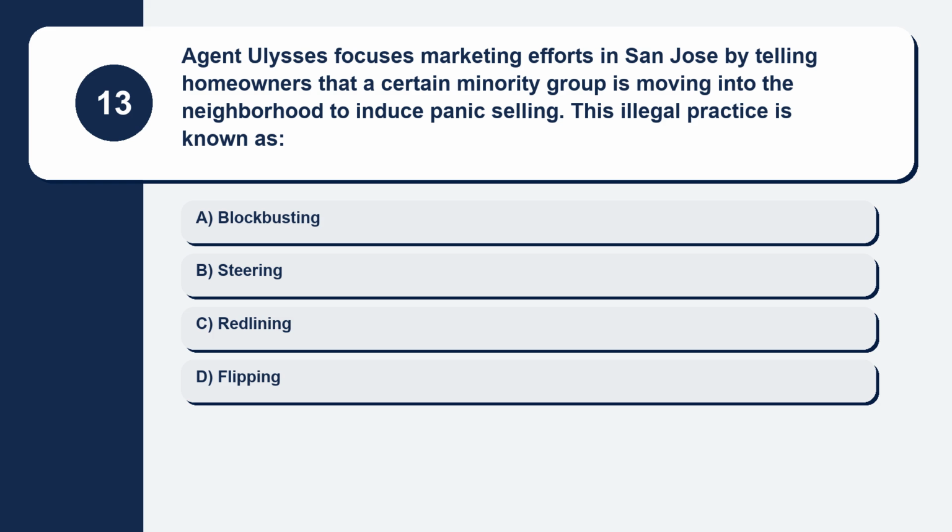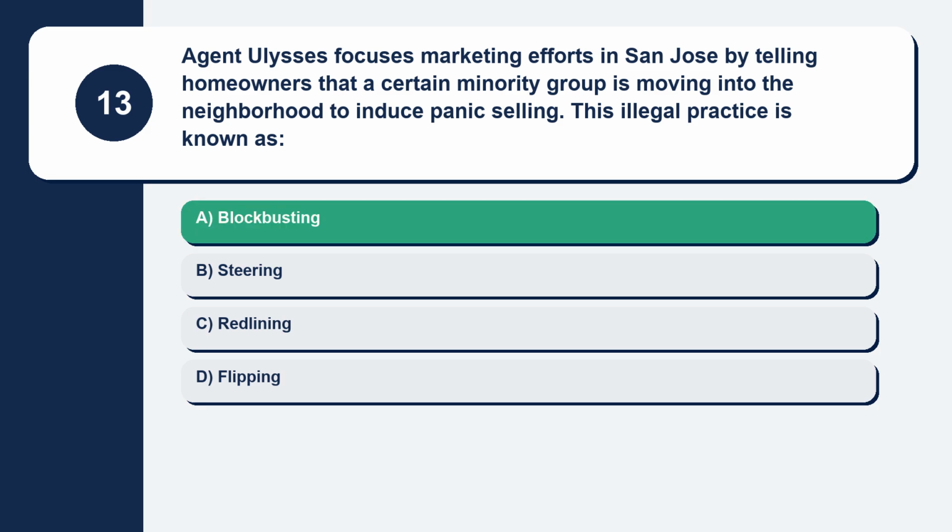Question 13. Agent Ulysses focuses marketing efforts in San Jose by telling homeowners that a certain minority group is moving into the neighborhood to induce panic selling. This illegal practice is known as. Here are your options. Option A, blockbusting. Option B, steering. Option C, redlining. Option D, flipping. The correct answer is option A, blockbusting.